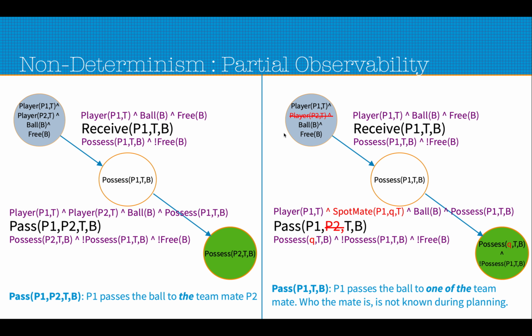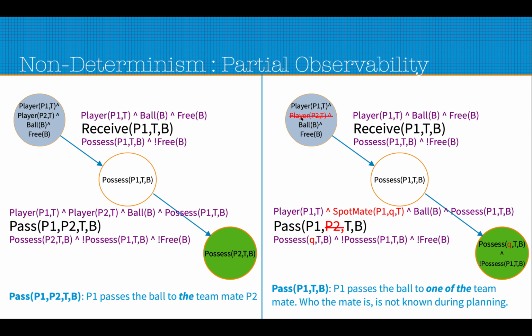When we try to model this partial observability, when P1 passes the ball, it does not actually know which player it is. Maybe it just knows by the color of the jersey that the person is a player from the same team, but does not really know which person that is. Maybe that person is a defender, or a center forward, or maybe the goalkeeper. It does not have that information. It just knows by the color of his jersey. Maybe it has had a quick peep at the person standing at his back or at his side, and passes the ball. So we want to model this partial observability during planning.